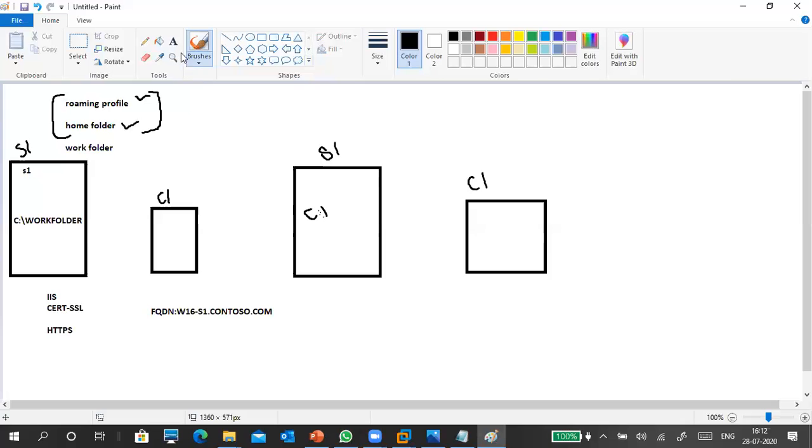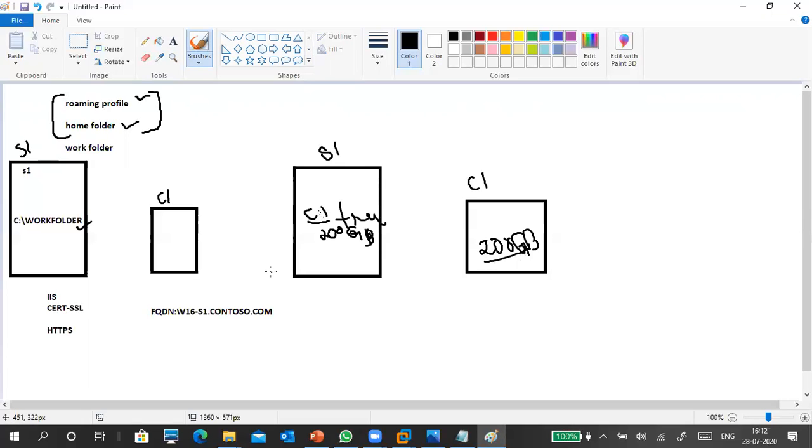So on the C drive, how much free space is there? That entire free space is allocated to these work folders. What I want to do is control it. For example, the free space is 200 GB, so the client is getting 200 GB of space.